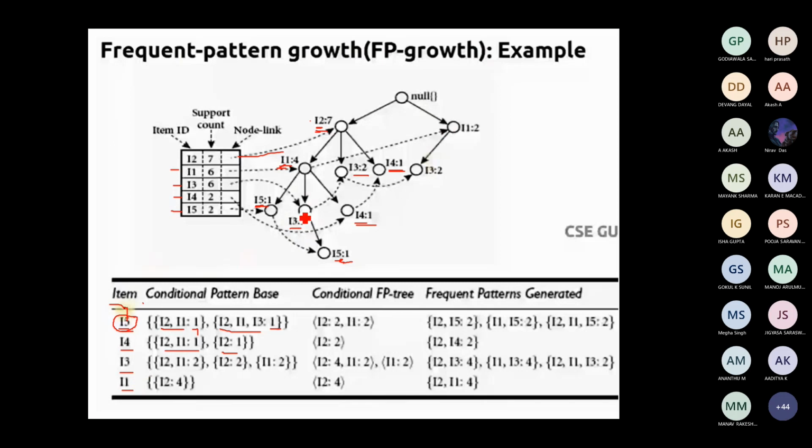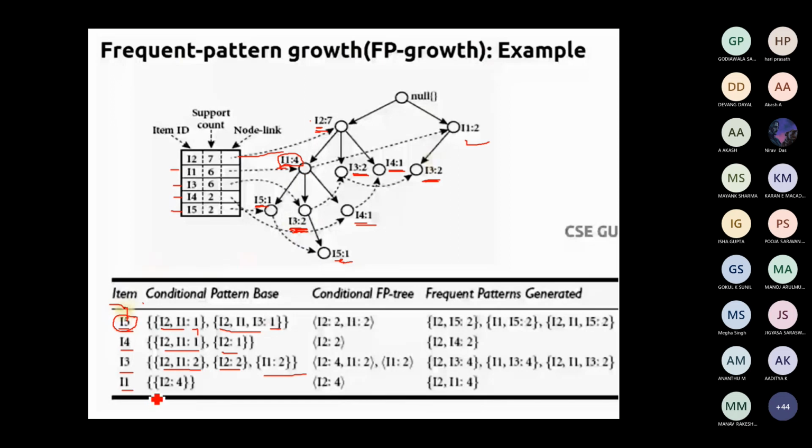For I3, if you look over here, we have one I3 over here, another I3 here, and another I3 here. So 3 different I3s are there. So I2 1 2, then another value of this I3 is I2 comma 2. In the same way, another I3 is I1 comma 2. And in this way, for I1, we do have I2 comma 4.